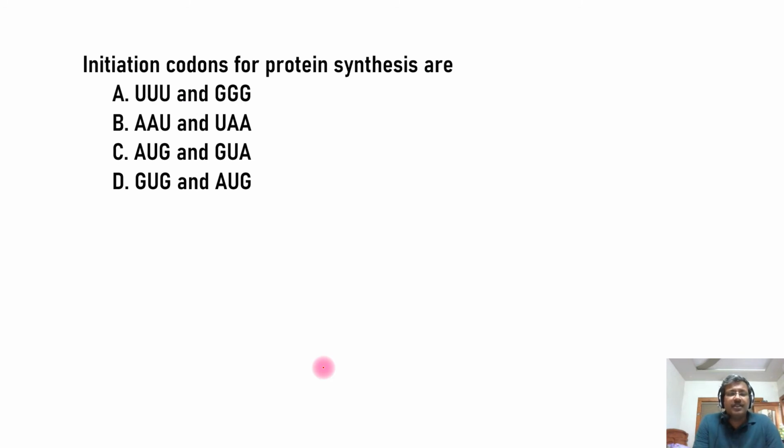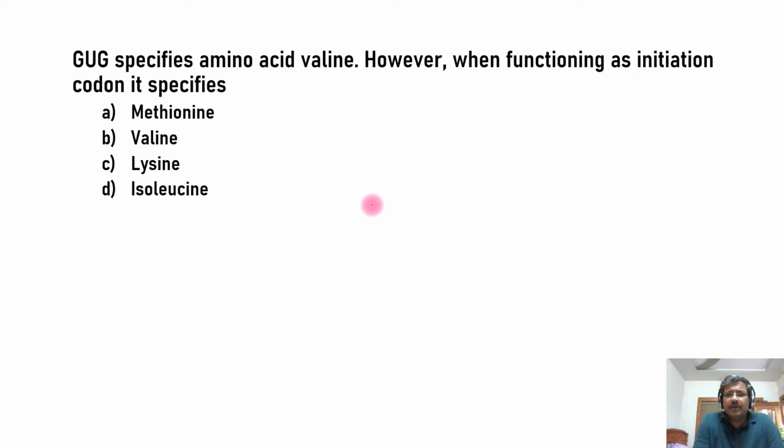What is the first question? Initiation codons for protein synthesis are. Now you know the answer. What is that? GUG and AUG. In addition to that, what you have to find? It's actually UUG too. Clear? Now, GUG specifies amino acid valine.